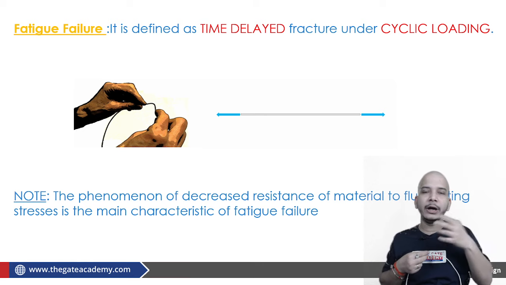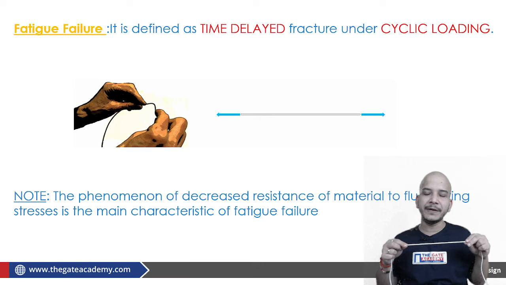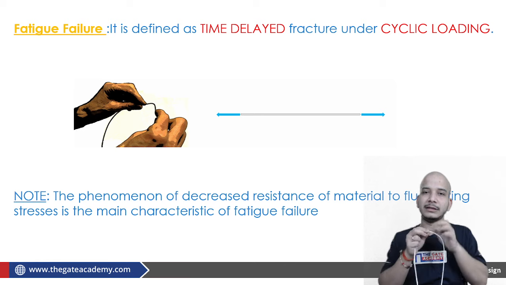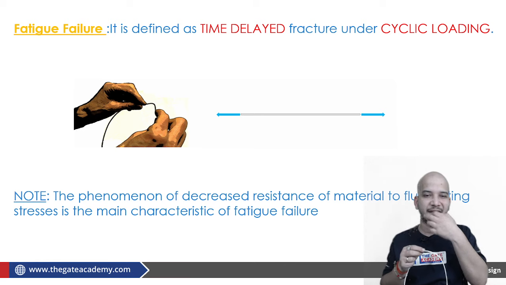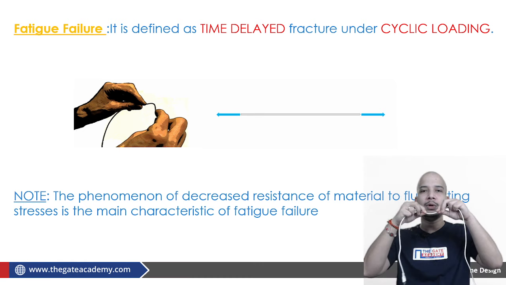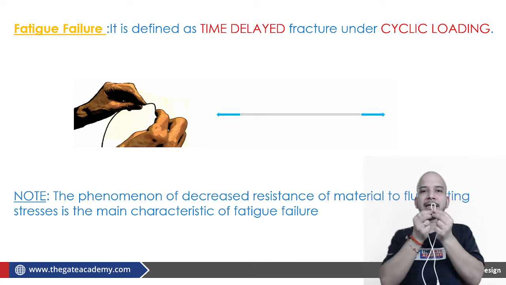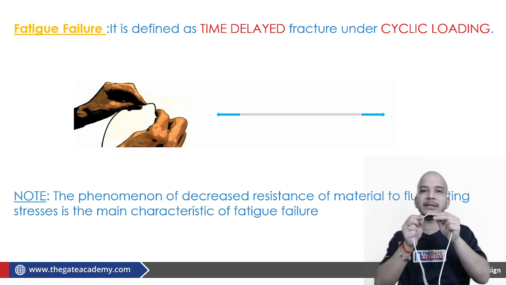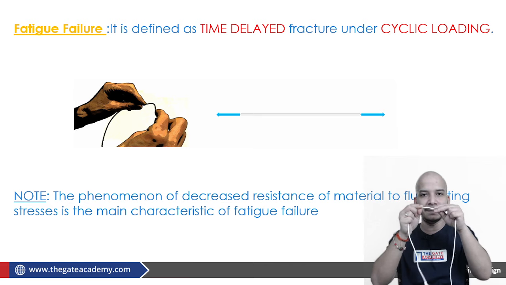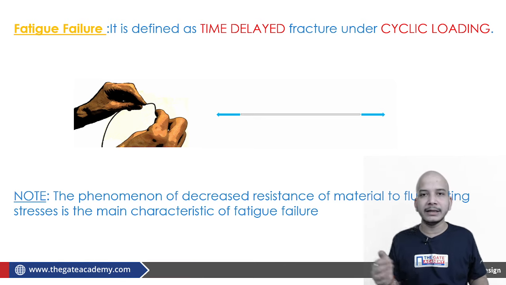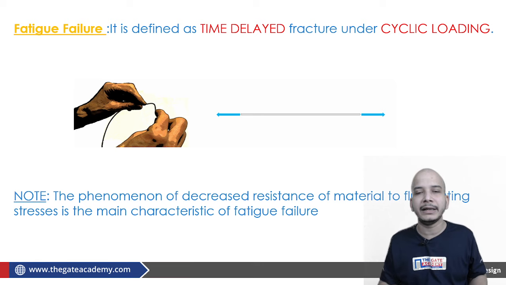cyclic load as well. The point is, definitely the amount of stress required in order to fail this material using this cyclic load is decreased. But more importantly, we have to understand this fact also: say for example I am applying the cyclic load like this in one way, and in another way I am applying the cyclic load like this. If everyone has studied strength of materials perfectly, then you must be able to understand that in the case when I am providing the cyclic load, but in a way where the sigma max is not of great value. In the second case, the amount of stress generated in the material must be greater.